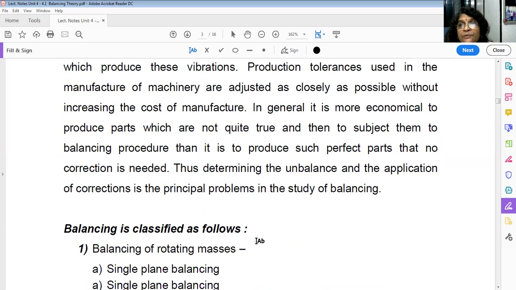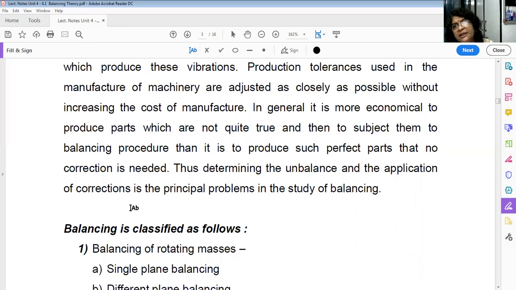In this study of balancing, determining the unbalance and applying corrections are the principal problems. So this unit is completely analytical. There is no theory.